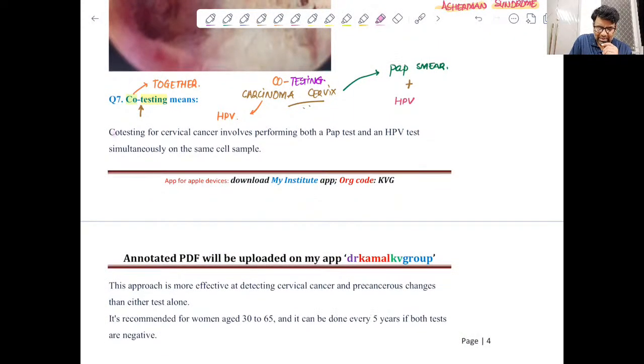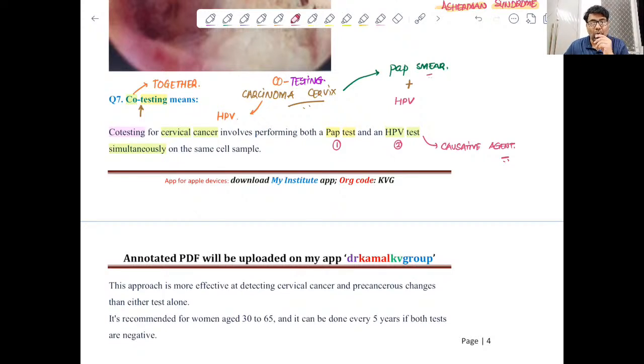So co-testing for cervical cancer involves doing pap smear and also human papilloma virus test simultaneously on the same cell sample, right? One is of course pap smear and the second is human papilloma virus test, and we know that this is the causative agent. So we are looking for the presence of the causative agent as well, along with the cellular changes coming out in cervical cancer.